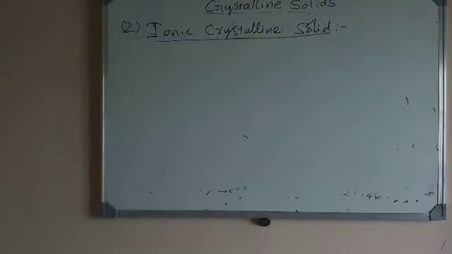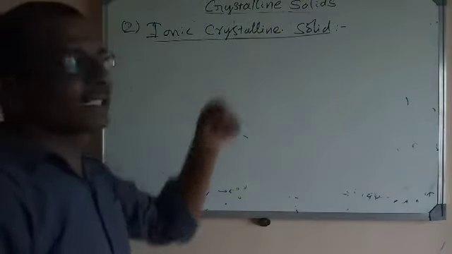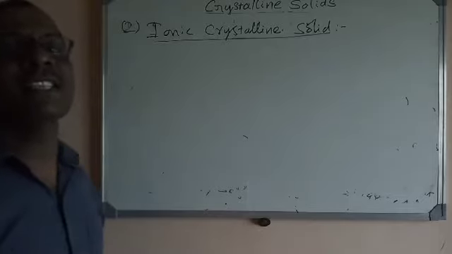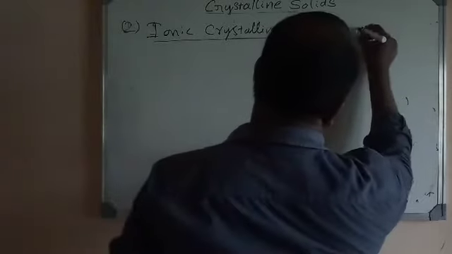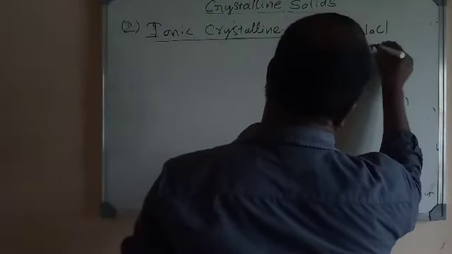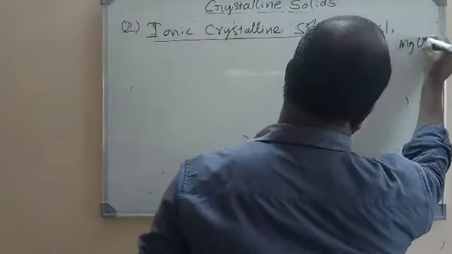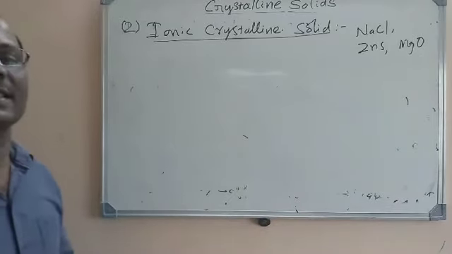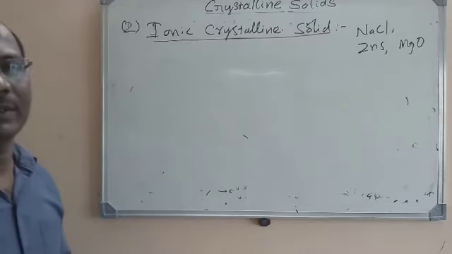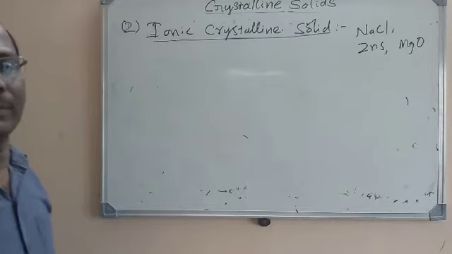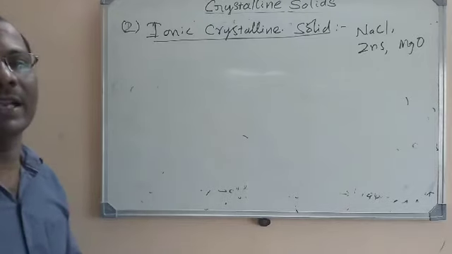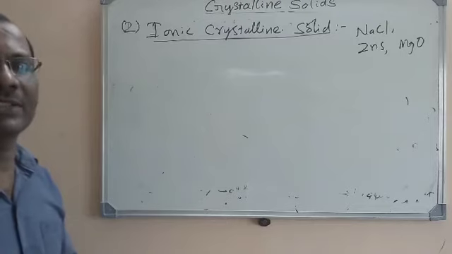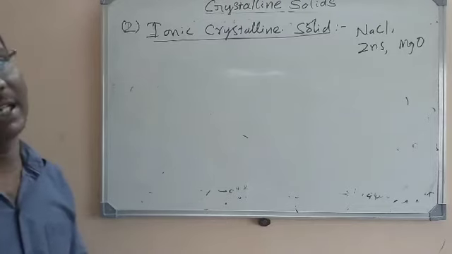What are ionic crystalline solids? Here, what are the constituent particles? Ions are the constituent particles. For example, you can consider NaCl, zinc sulfide, magnesium oxide, etc. are examples of ionic crystalline solids. So these ionic crystalline solids consist of ions. Ions means they may be cations and anions.